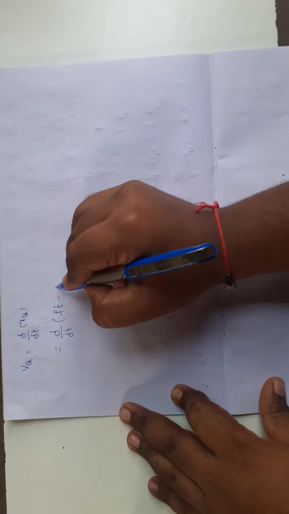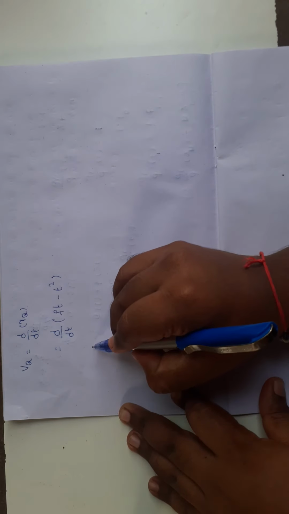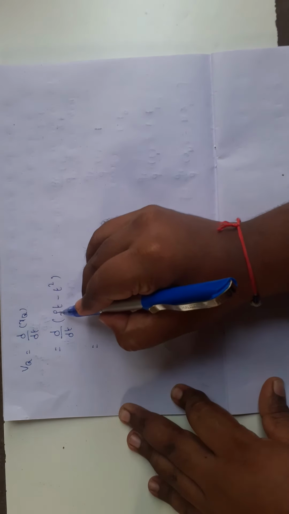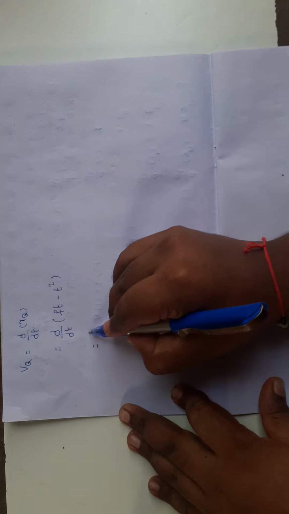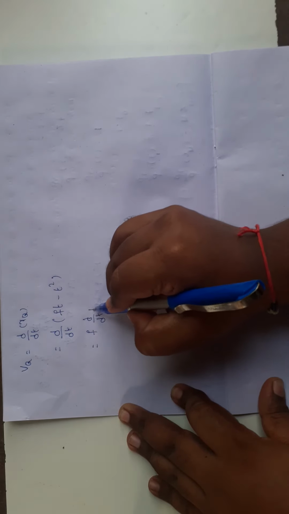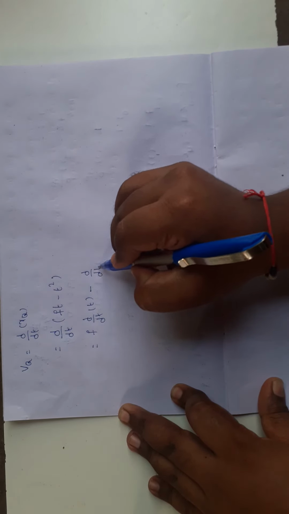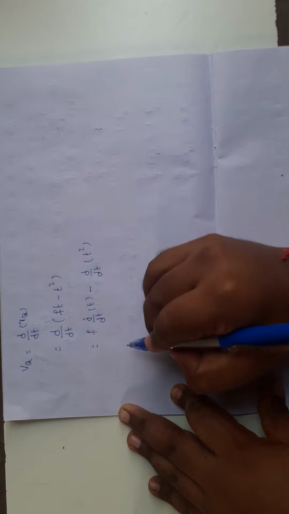Here f is a constant term, so I am writing outside of the differentiation f into d by dt of t minus d by dt of t square.